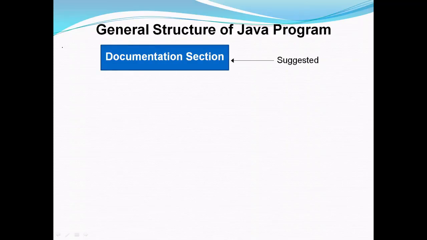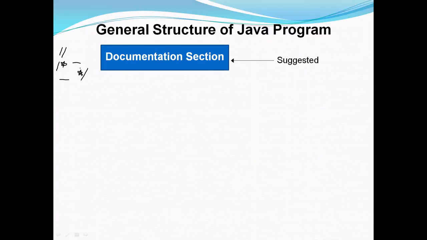We use single line comment, double forward slashes, or multi-line comment, for example forward slash star and star forward slash. So this is a multi-line comment. These two types of comments are supported by the C programming language also.